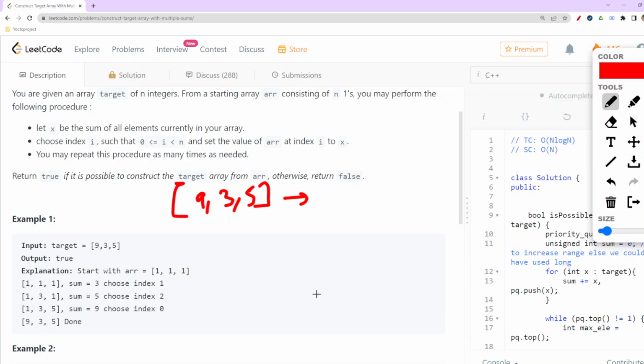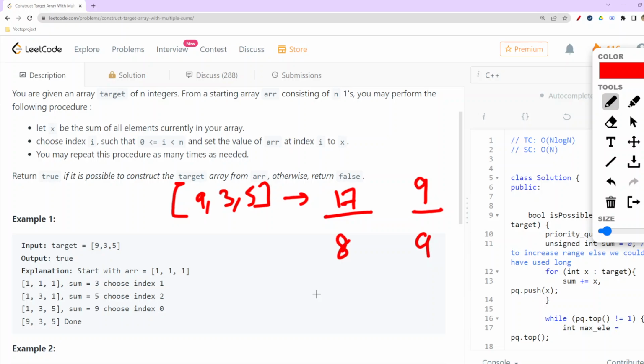If we sum up all of them, 9 plus 3 is 12, and 12 plus 5 is 17. Then if we take out the maximum element, which is 9, and subtract it, we get 8.